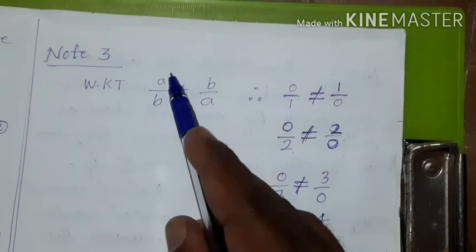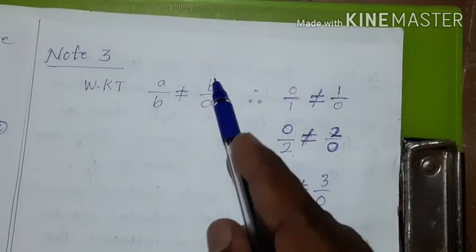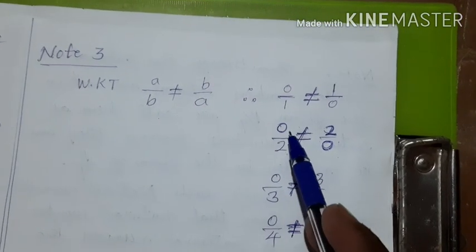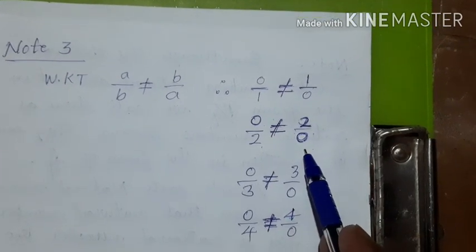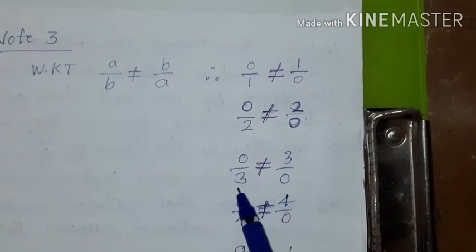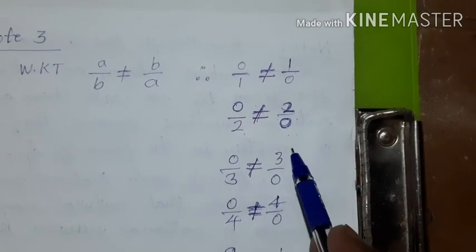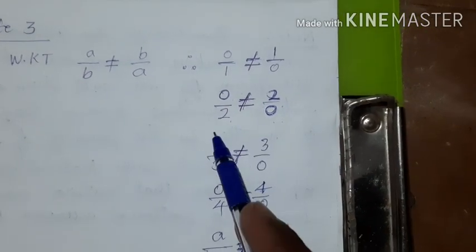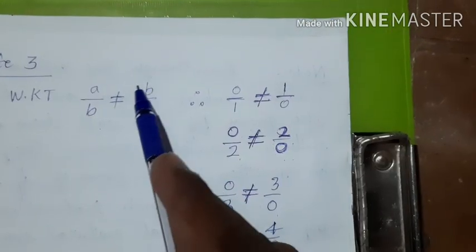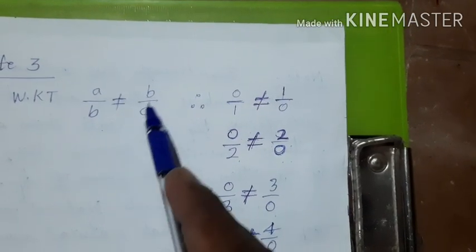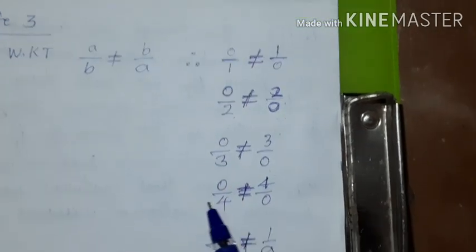That is why a by b should not be equal to b by a. So children, 0 by 2 is not equal to 2 by 0. Similarly, 0 by 3 is not equal to 3 by 0. 0 by 3 is different, 3 by 0 is different. So, a by b is not equal to b by a.